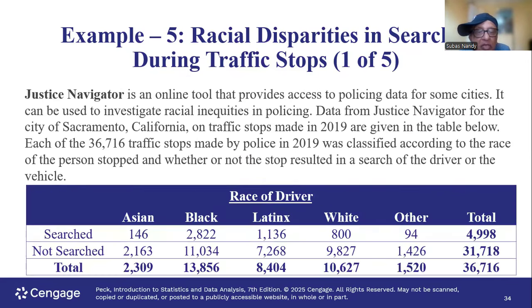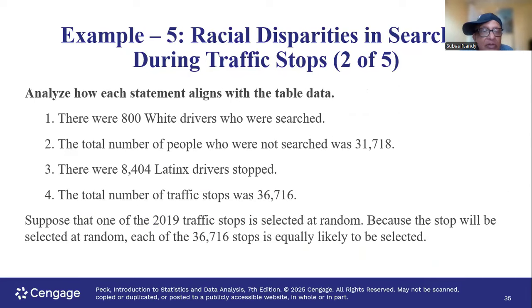So, if you look at the white category, you find that there are 800 white drivers in the first row who have been searched. But look at the not searched white category, it is much higher, more than 10 times higher, 9,827. This is the way to look at the data.